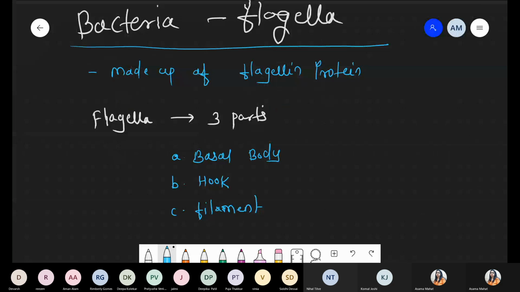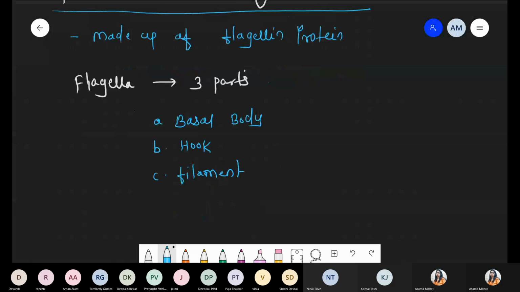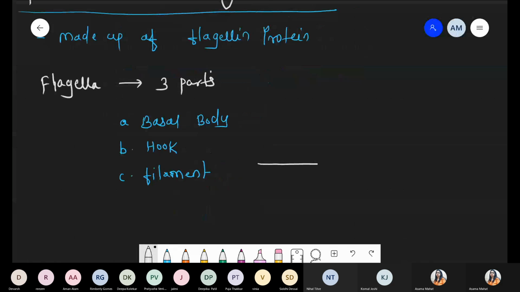The entire structure of this flagella is made up of protein, which protein? Flagellin protein. Suppose this is the bacterial body. We are taking a rod shaped bacteria.